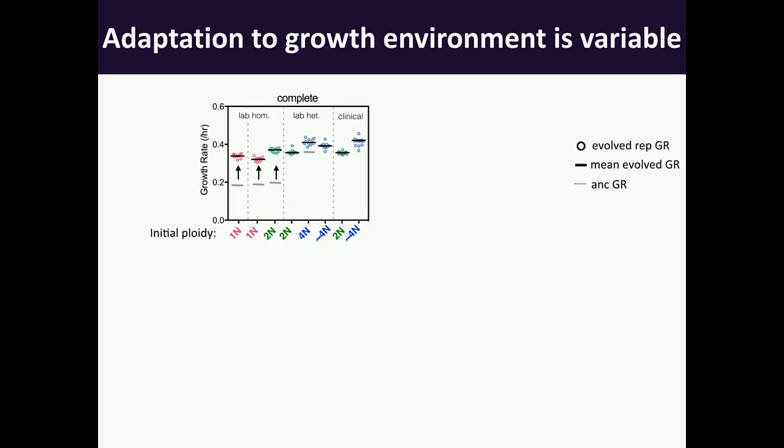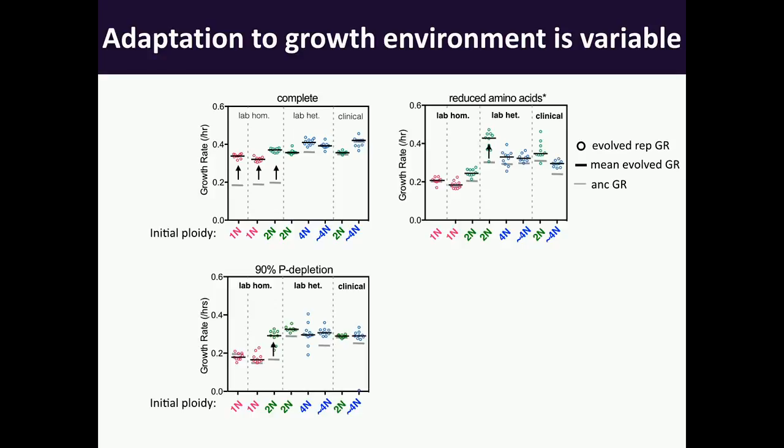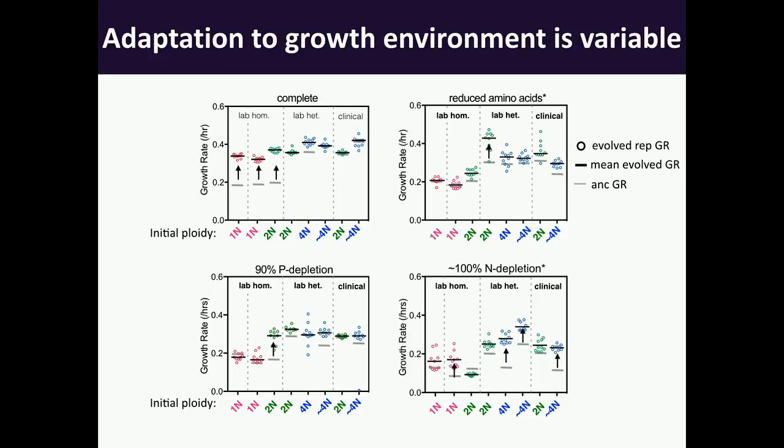And what we see is that we can indeed sometimes observe, even within 150 generations, adaptation to growth environments. So here, the homozygous genomes, which were growing really, really slowly under complete media, now grow much faster. But whereas in reduced amino acids, phosphate depletion or nitrogen depletion, you don't get this conserved everybody adapts to the same degree or at the same rate or at all. And so there's, again, no clear predictor of who's going to adapt or how well.